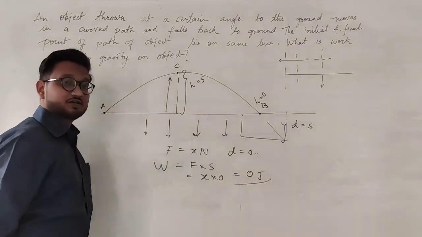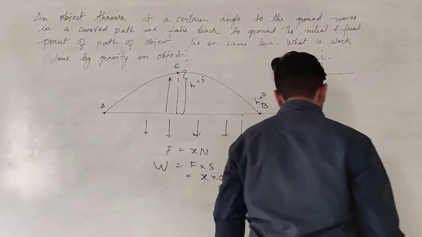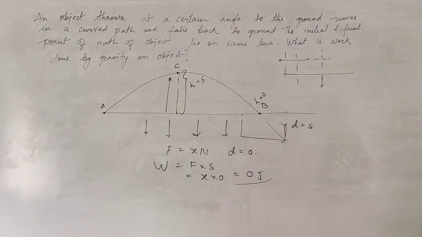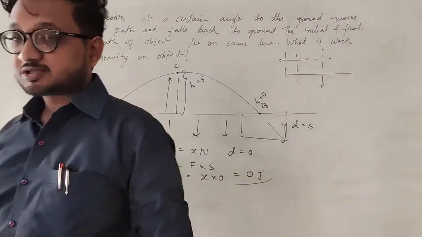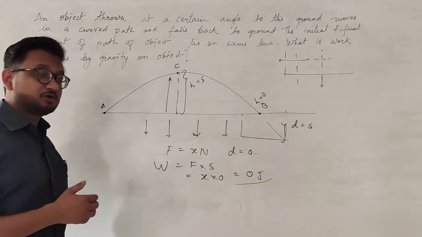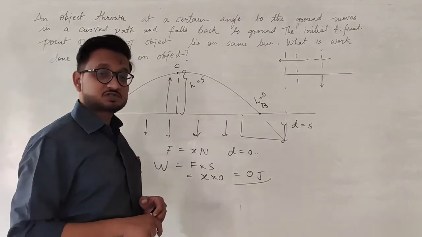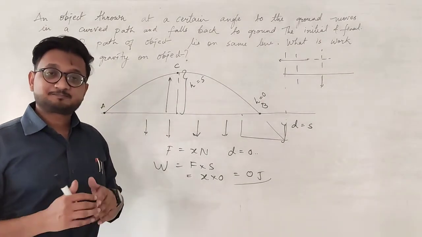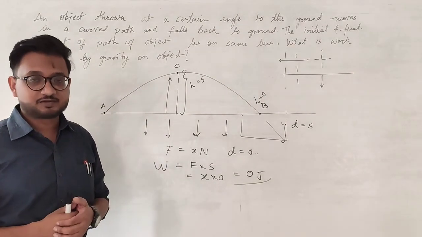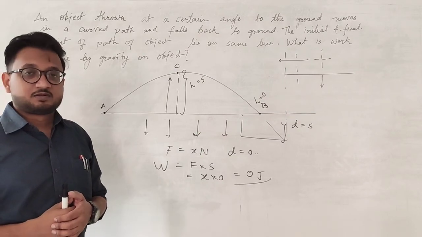So no work is done. I hope it is clear to you, students. Very simple question. Because of no height achieved during this particular movement, no work is done.